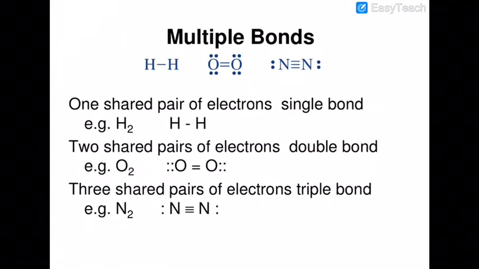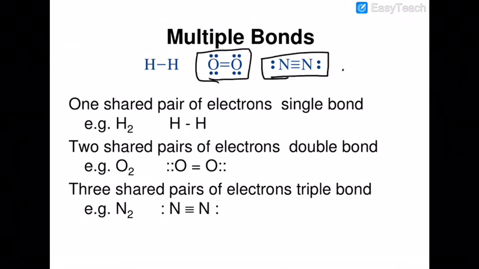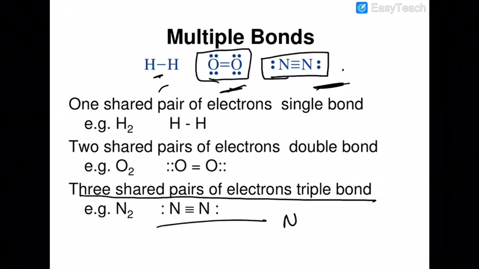Similarly, you can have multiple bonds. I told you already how a double bond is formed in oxygen and a triple bond in nitrogen. We already discussed that just now. So look at the scenario once more: single bond, double bond, triple bond. When 3 shared pairs of electrons are present, that is N2.